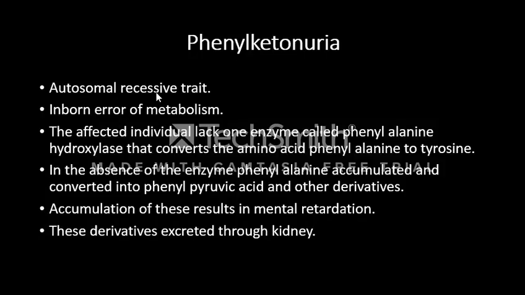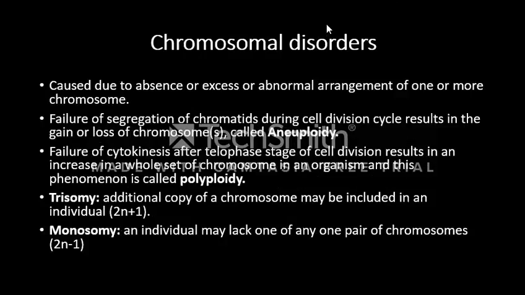Phenylketonuria is observed as a recessive trait, an inborn error of metabolism. The affected individual lacks the enzyme phenylalanine hydroxylase that converts the amino acid phenylalanine to tyrosine. These derivatives are excreted from the kidney. Accumulation of these results in mental retardation.